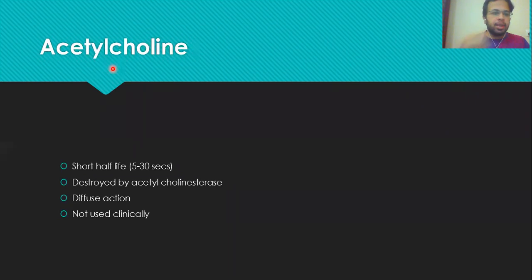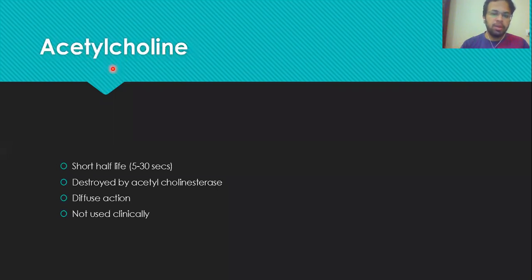By taking acetylcholine, the person can develop a lot of secretions: increased sweat, increased saliva, increased mucus secretion, defecation, urination, muscle cramps, right? So a lot of side effects if you give acetylcholine.